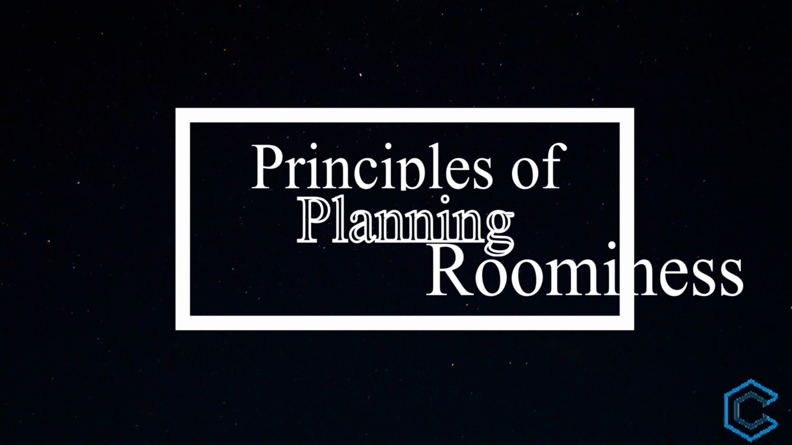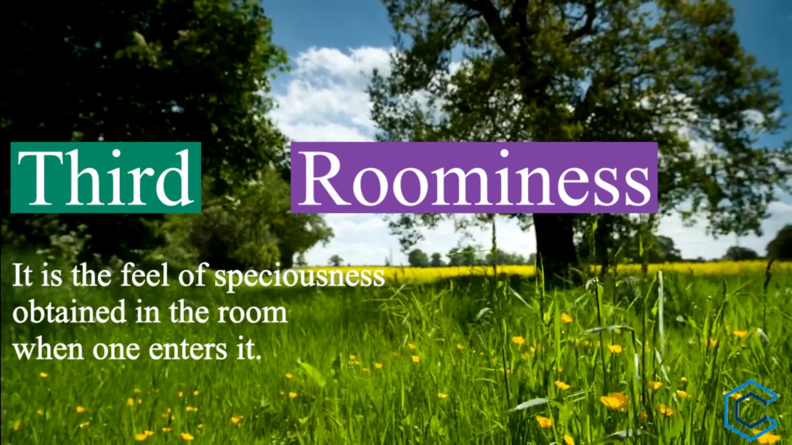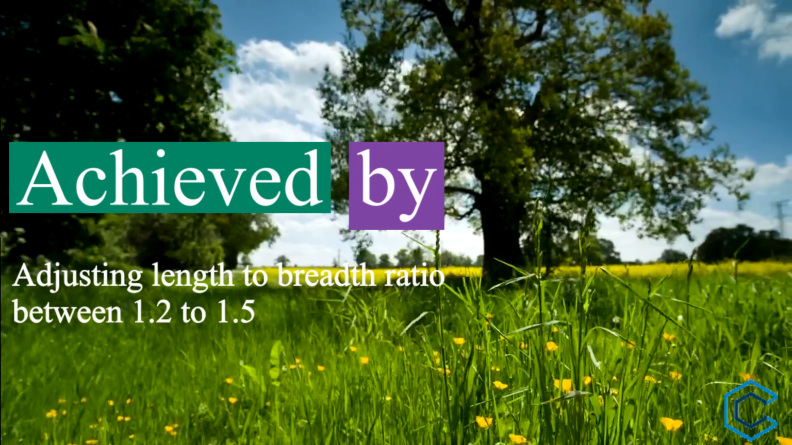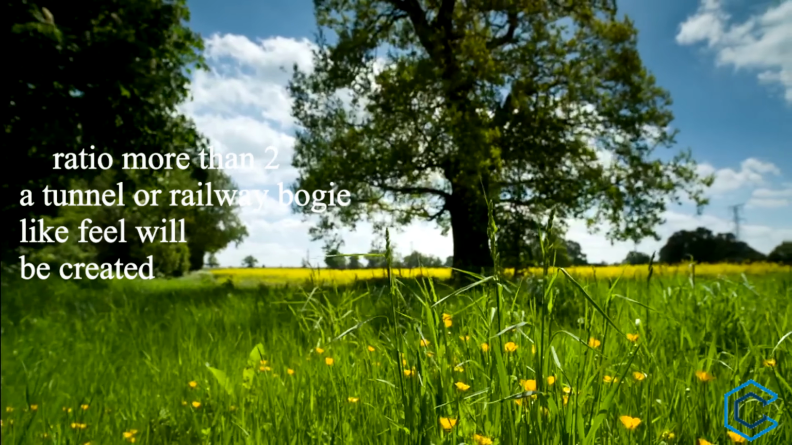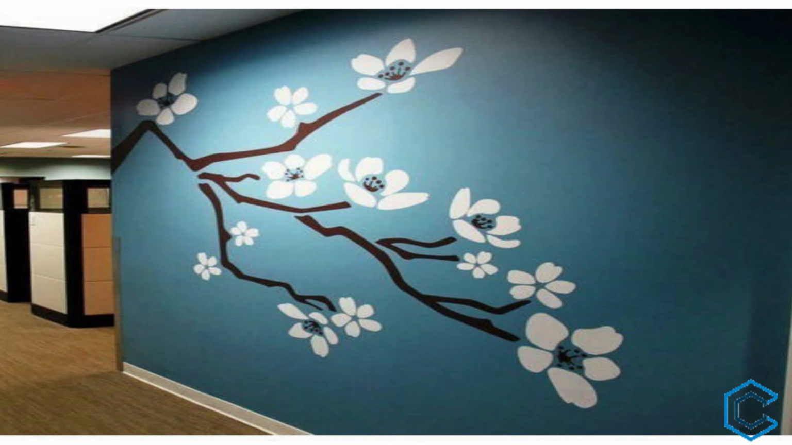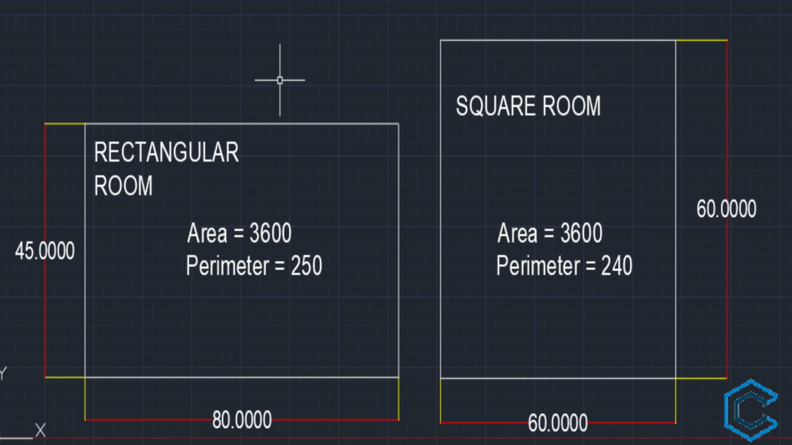Third, roominess. It is the feel of spaciousness obtained in the room when one enters it. This is achieved by adjusting the length to breadth ratio between 1.2 to 1.5. If the ratio is more than 2, a tunnel or railway compartment-like feel will be created. Light colors and also different colors on each wall depending on light direction can also improve the roominess. A square room always appears smaller than rectangular rooms of the same area.